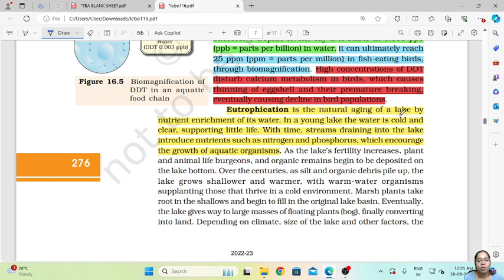In young lakes, the water is cold and clear, supporting life. As years pass, due to drainage and runoff of fertilizers and pesticides, there is accumulation of nutrients and algal blooms, and over the years there is sedimentation in the water, and due to this there is less oxygen present inside the water, and there is mortality of the fish, that is death of the fishes, plants and organisms, which will make the lake dead. So this process is called eutrophication.